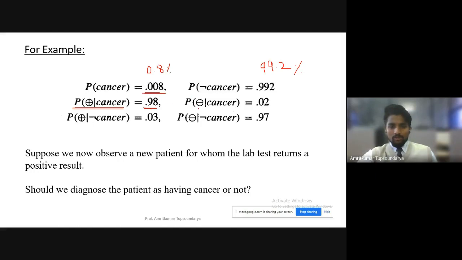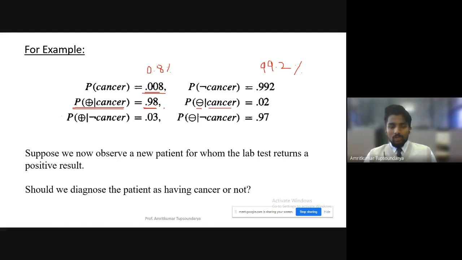And the other way, the patient who does have cancer, we have diagnosed as negative, and that percentage is around 2%, which is nothing but the remaining percentage. So 98% we have correctly classified, and 2 percent we have wrongly classified.